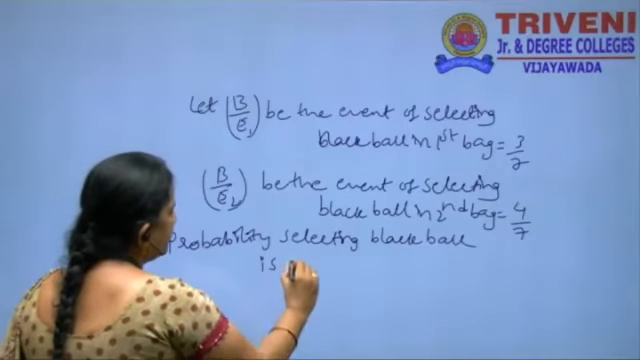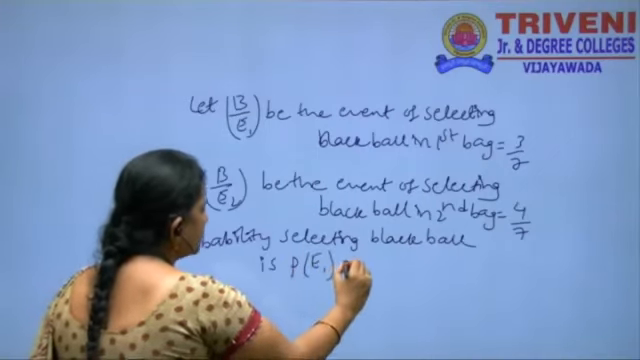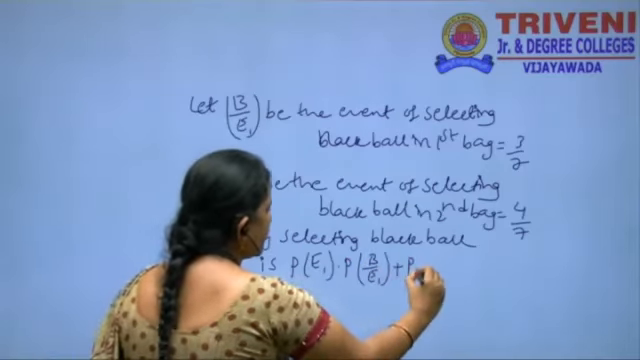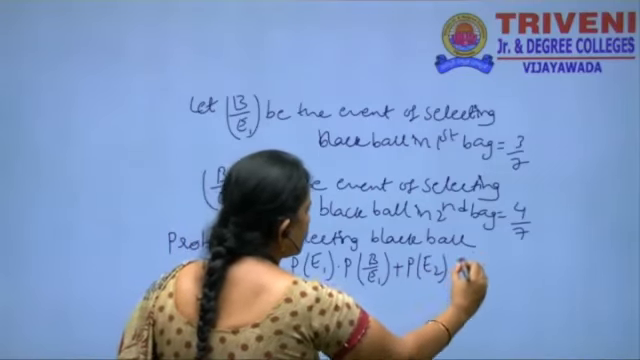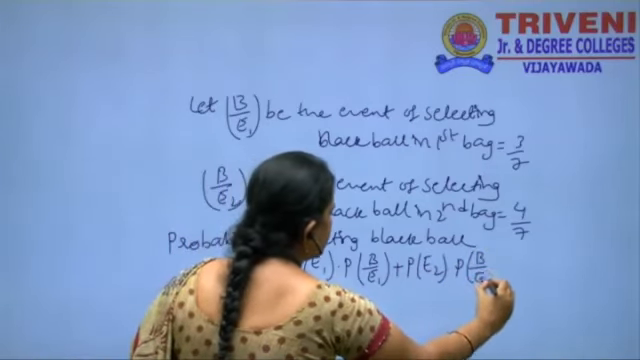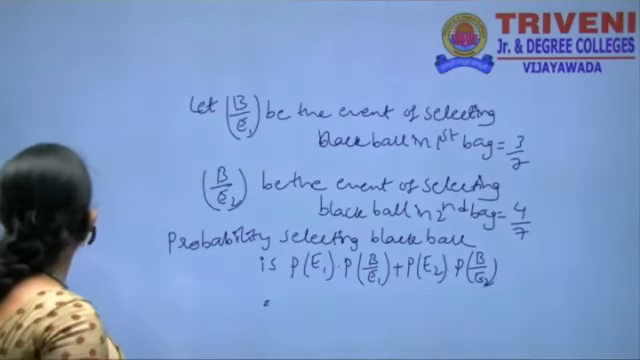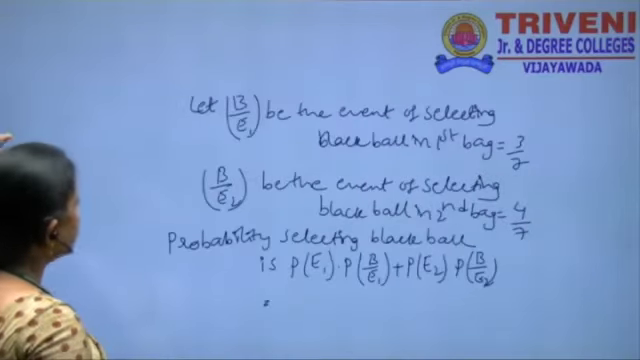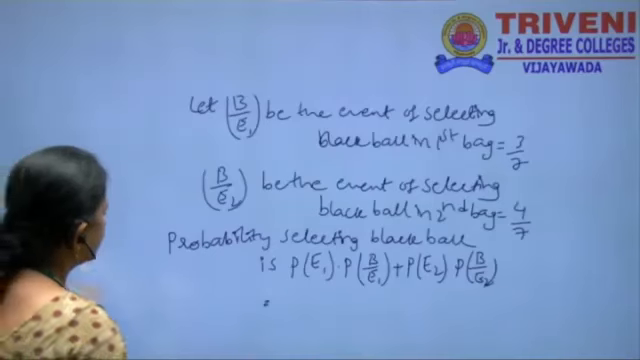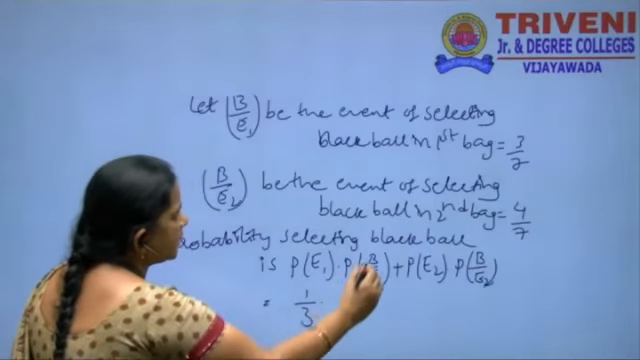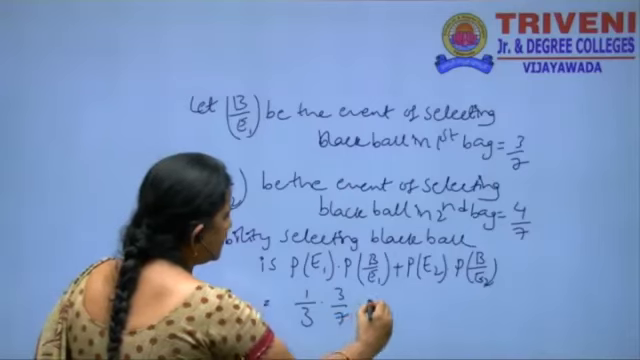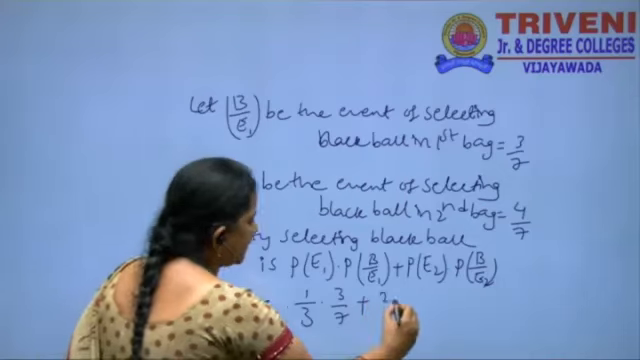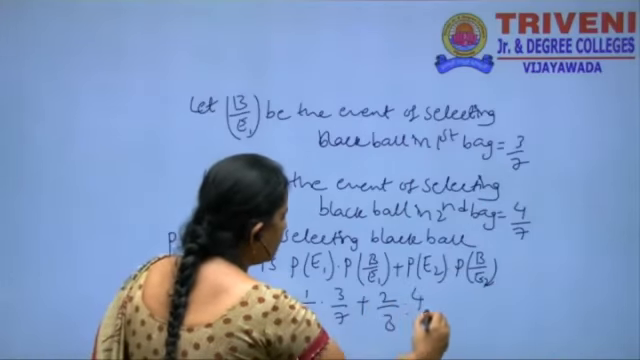is P of E1 into P of B by E1 plus P of E2 into P of B by E2. Here P of E1 is 1 by 3, P of E2 is 2 by 3. Substituting the values here: 1 by 3 into P of B by E1, which is 3 by 7, plus P of E2, E2 is 4 by 6, that is 2 by 3, P of B by E2 is 4 by 7.